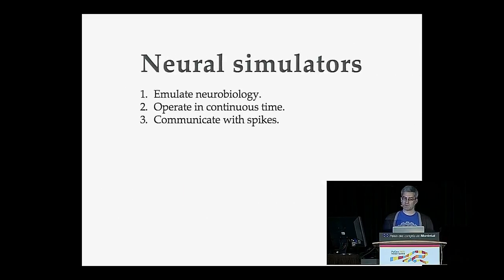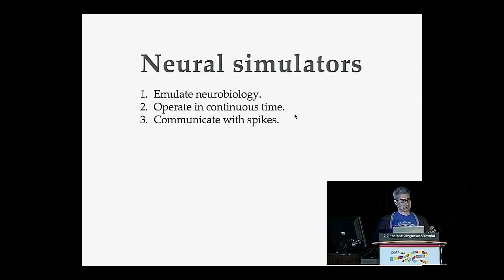So the types of software that I'm going to tell you about today are called neural simulators. There are 3 very important features of neural simulators that I'm going to talk about. The first is that they attempt to emulate neurobiology at some level of abstraction. And as a consequence of emulating neurobiology, they operate in continuous time and they communicate with spikes. I'll talk a bit about what that means shortly.